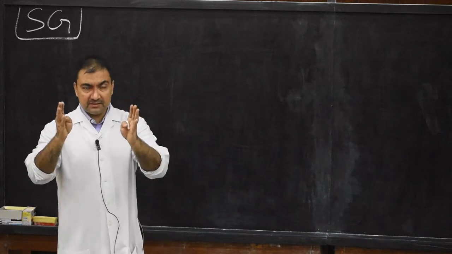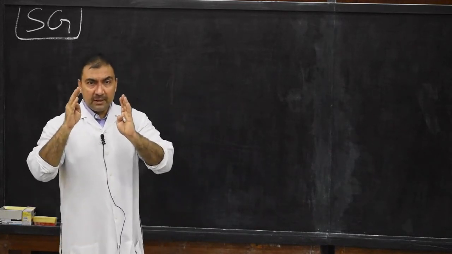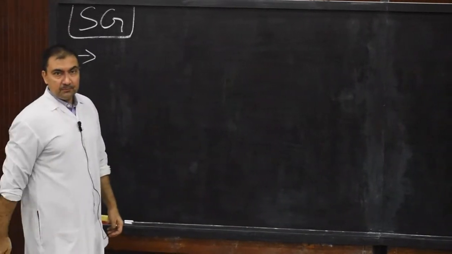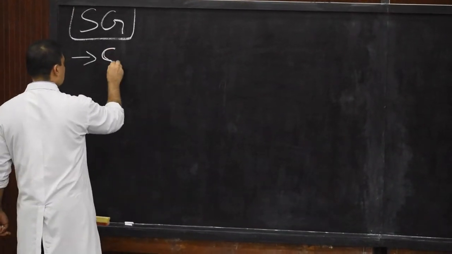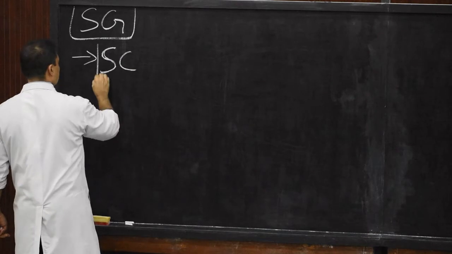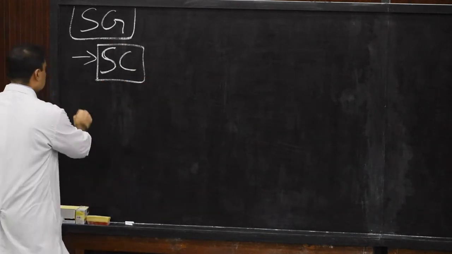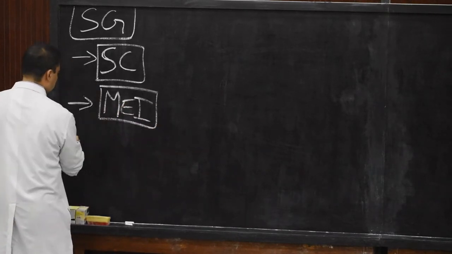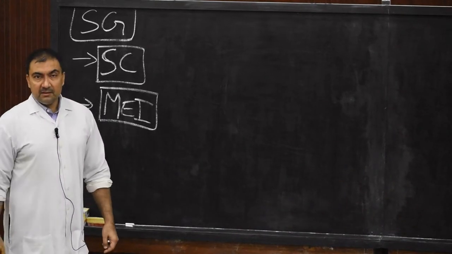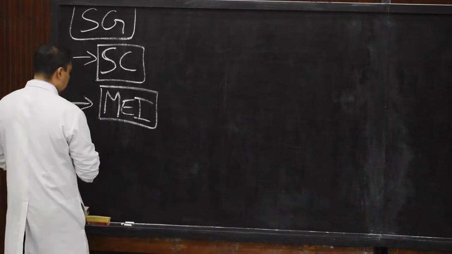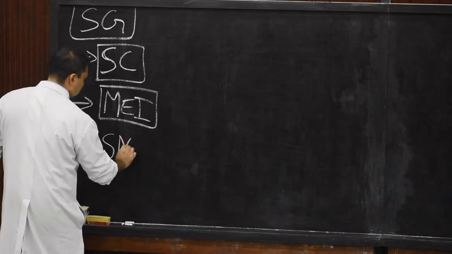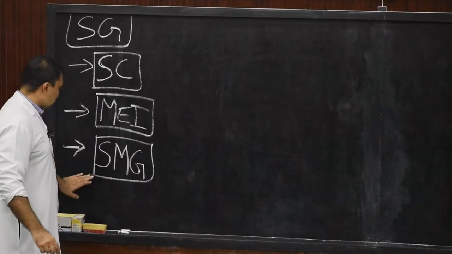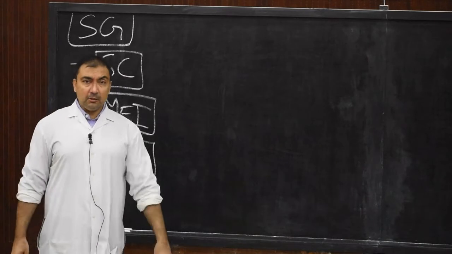Now once the definition is over, the main component is, it is divided into three basic stages. The first stage will be spermatocytosis. Please note down this stage, spermatocytosis. Second stage will be meiosis, meiosis 1 and meiosis 2. And third stage is spermiogenesis. Please note down, spermiogenesis. So therefore, three different stages. All these three stages are important.